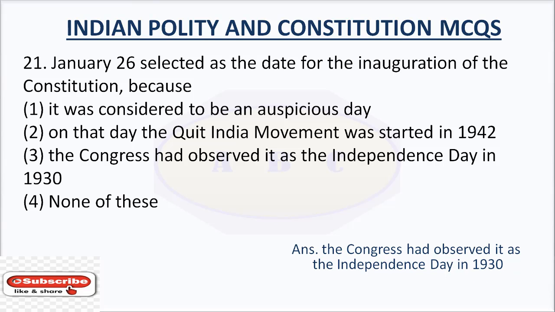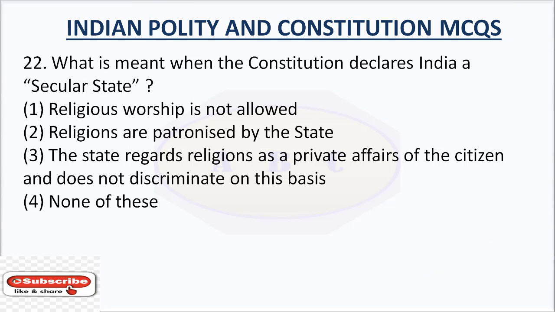The answer is the Congress had observed it as the Independence Day in 1930. January 26 was selected as the date for the inauguration of the Constitution because the Congress had observed it as the Independence Day in 1930.